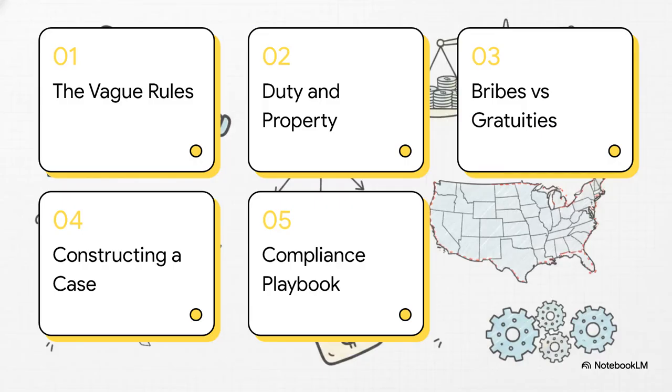To wrap our heads around these shifting boundaries, this explainer is going to walk you through 4 major Supreme Court rulings between 2023 and 2025. We'll quickly cover the vague rules of corruption, define duty and property, compare bribes to gratuities, show you how a corruption case is built nowadays, and finally, look at the real-world compliance playbook.